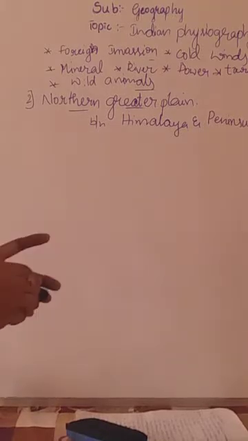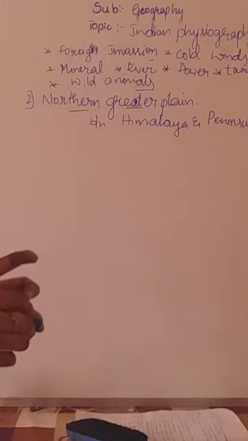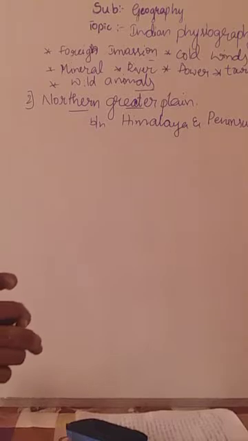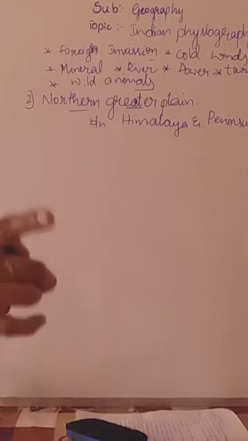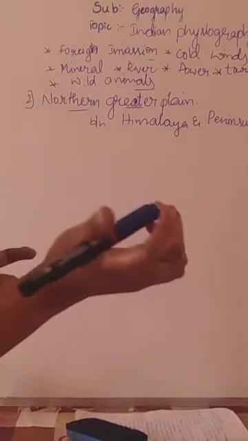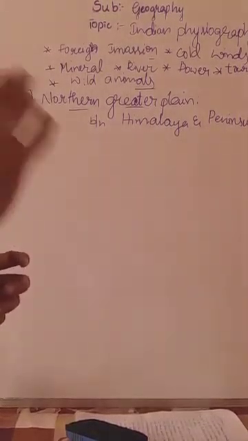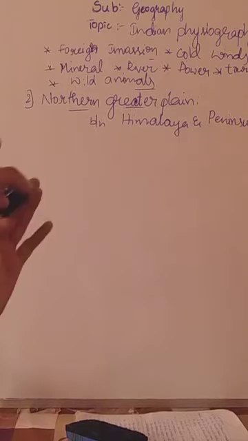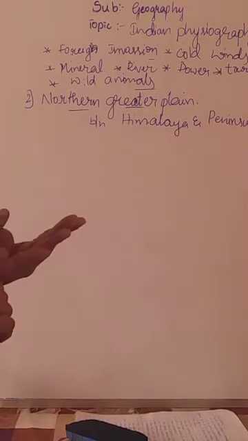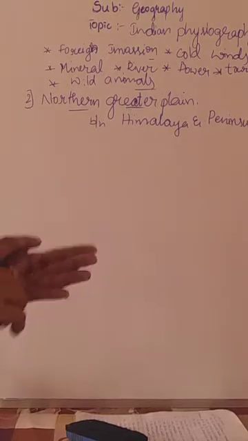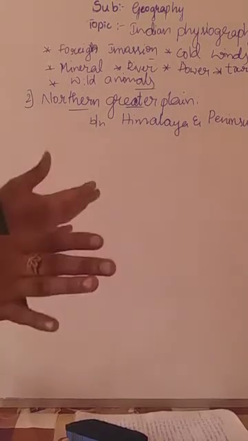There are the kinds of soil, I think you know about that: alluvial soil, red soil, black soil and laterite soil, right? Alluvial soil is the soil formed by the deposition of the rivers or the sediments carried by the river. Keep in mind how the alluvial soil is formed. And in the same way, red soil is formed by the breaking up of the granite rock, okay, that is called red soil, I think you know about that.